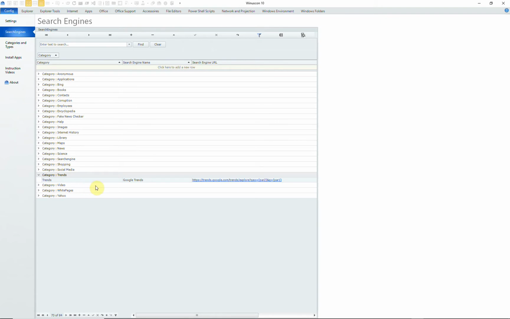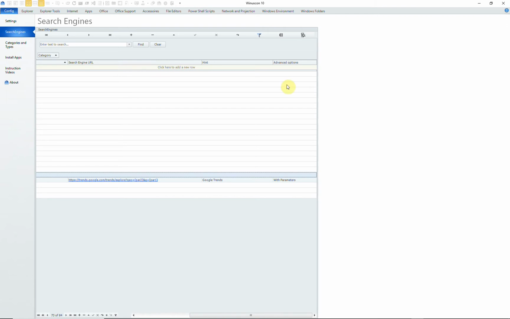Go to search engines and you will see the URL used in the trends search. Parameter 2 is the location, parameter 1 is the search data, in this case cocaine and ecstasy, and the advanced options are with parameters.